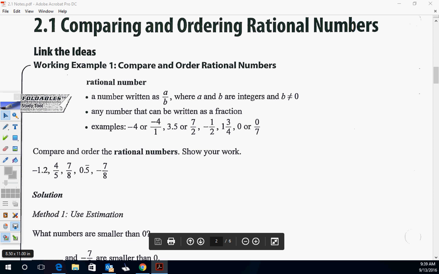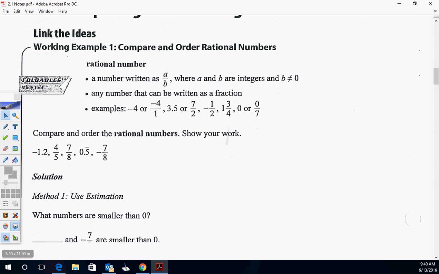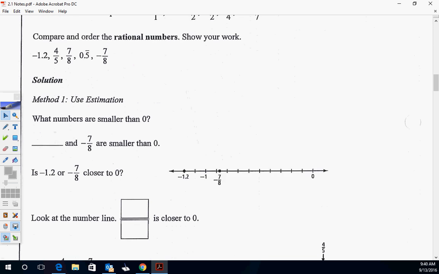But anyway, compare and order the rational numbers right here. So let's go to this. Okay, a little blip in the video, but that's all right. There we go. All right, so compare and order the rational numbers, show your work.